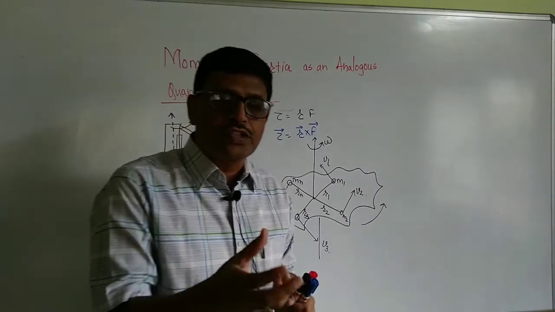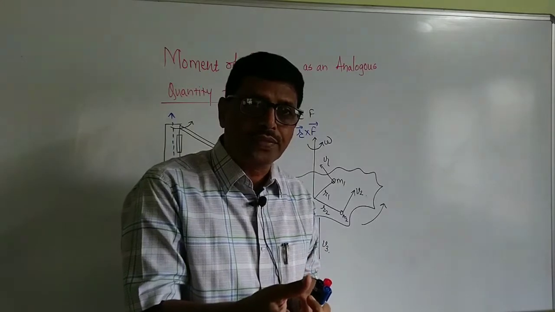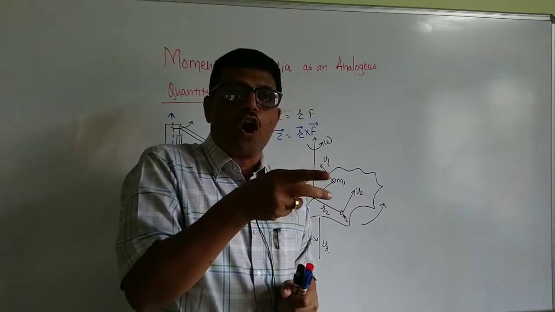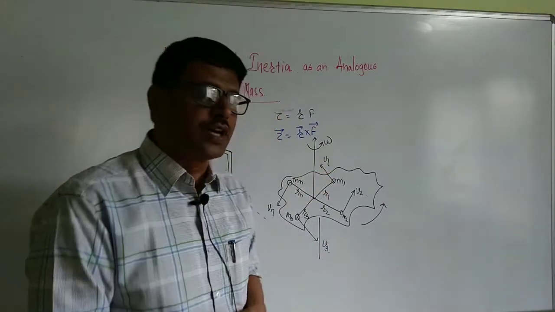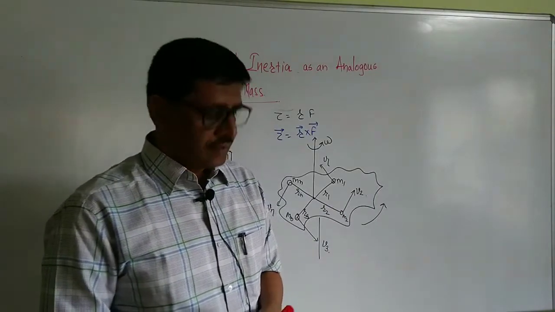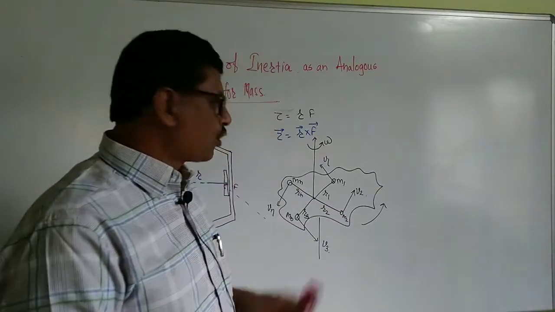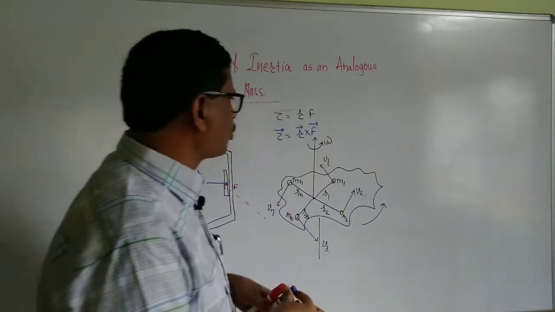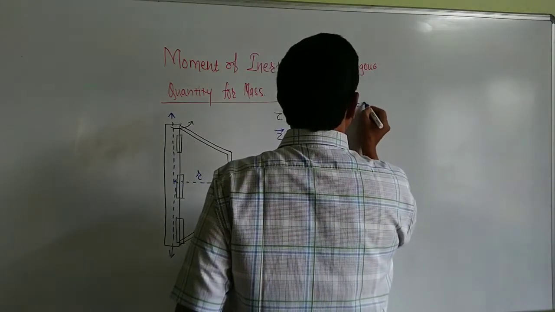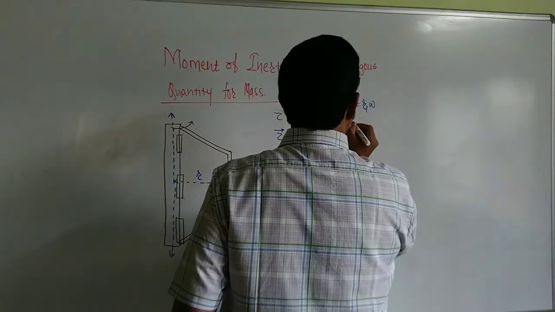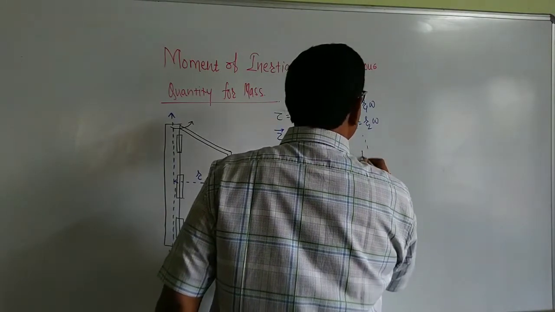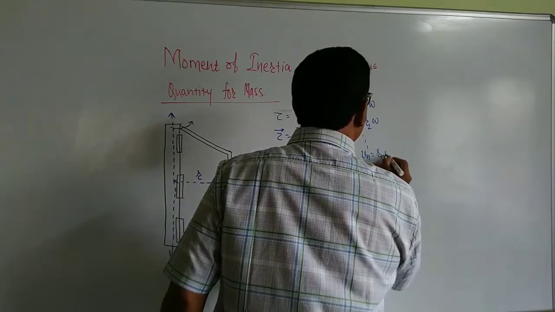The kinetic energy of a rotating body is equal to the sum of the kinetic energy of all the particles in circular motion. The tangential velocity is related to angular velocity by the formula v1 equals r1 omega, v2 equals r2 omega, and like that vn equals rn omega.